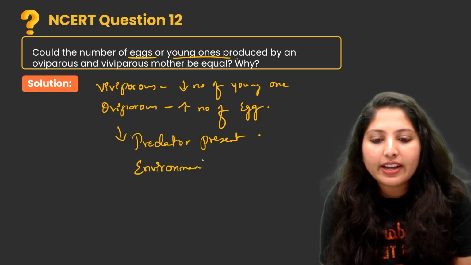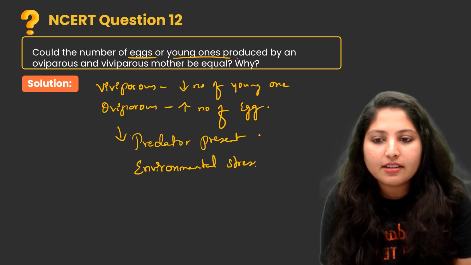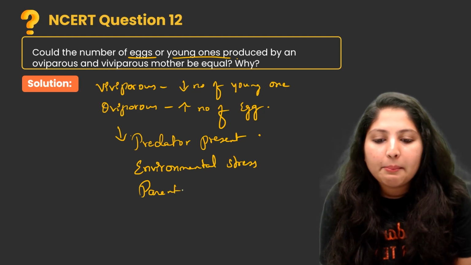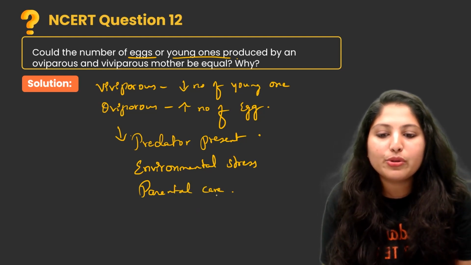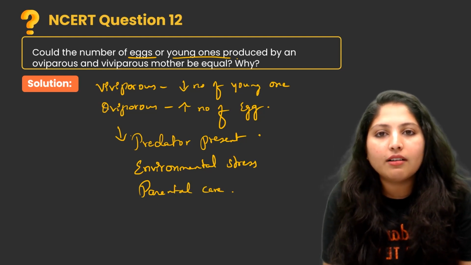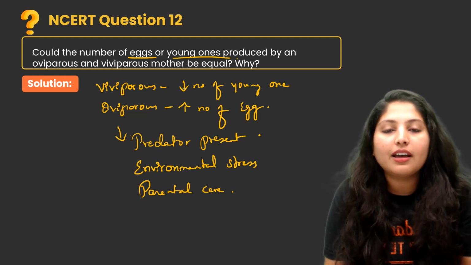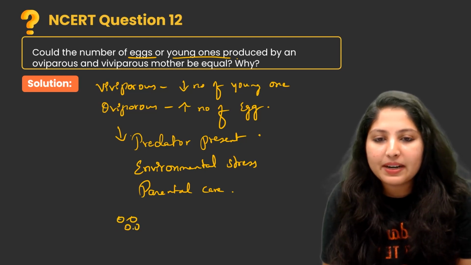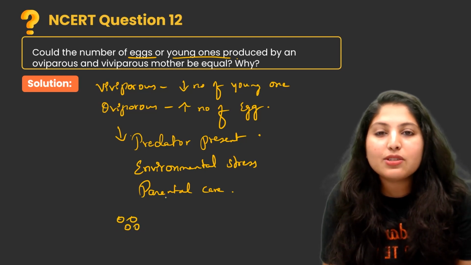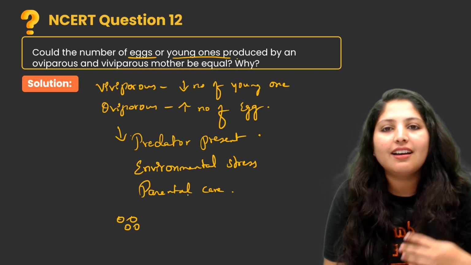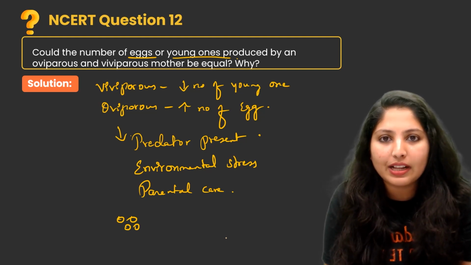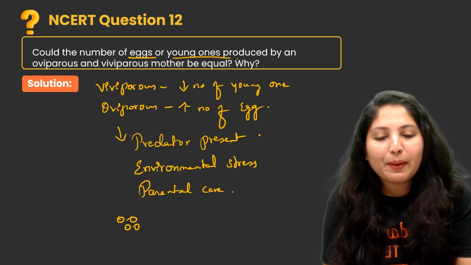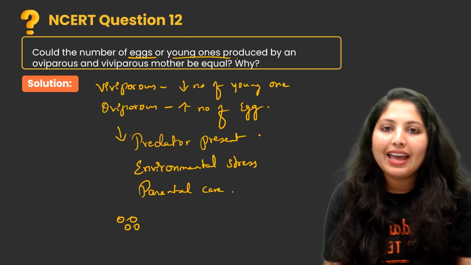Environmental stress is also present, and parental care is less. So it should release more eggs. If 10 eggs are laid, at least 1 or 2 can develop into new individuals. That's why oviparous produces more eggs, but viviparous produces fewer young ones.